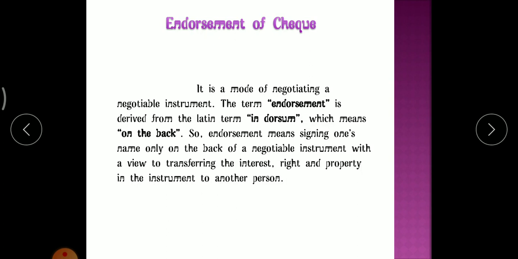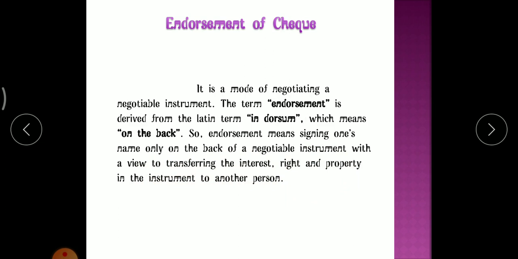First we will move towards the meaning of endorsement. So what do you mean by endorsement? Endorsement is a mode of negotiating a negotiable instrument, one type of mode of negotiating, meaning transferring a negotiable instrument. The term endorsement is derived from the Latin word endorsum, which means on the back. So endorsement means writing one's name on the back of the negotiable instrument with a view to transferring the interest, right and property in the instrument to another person.